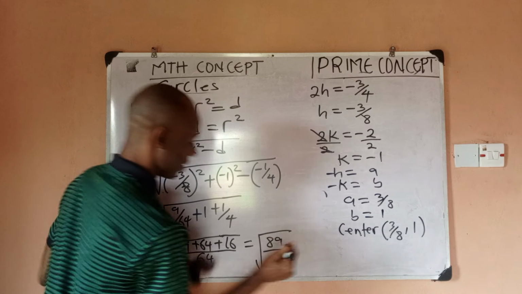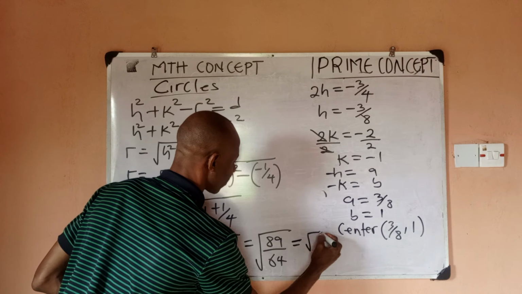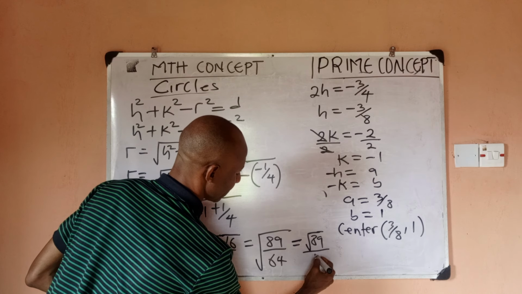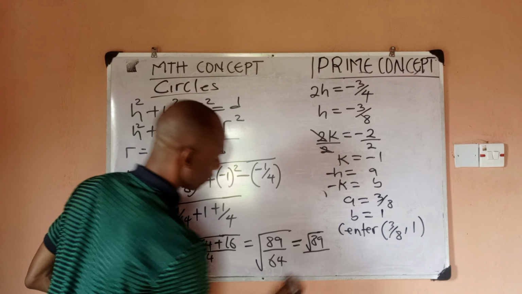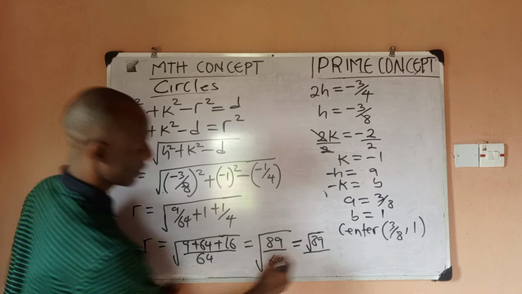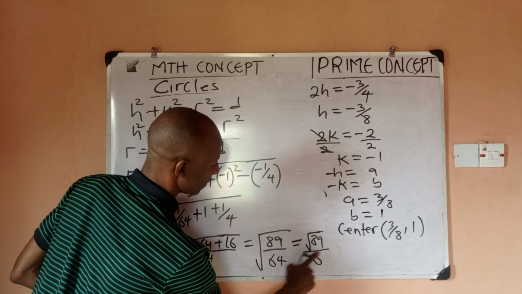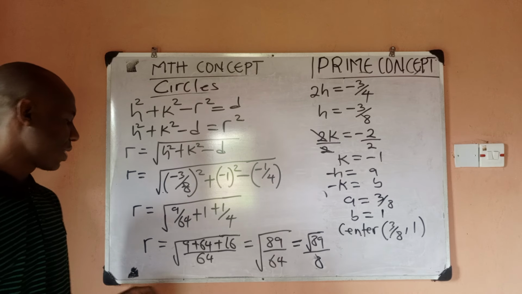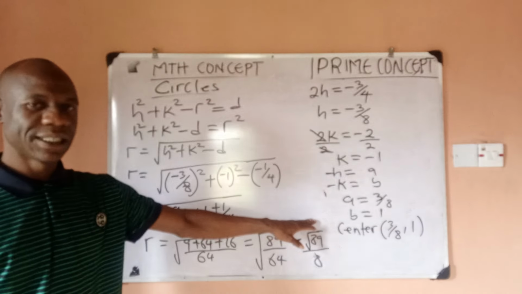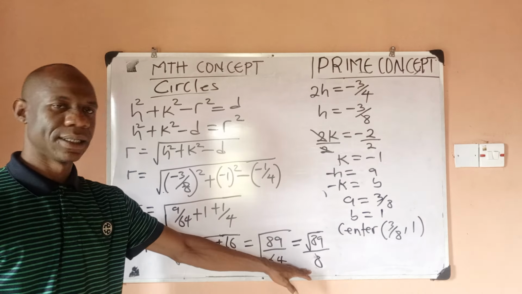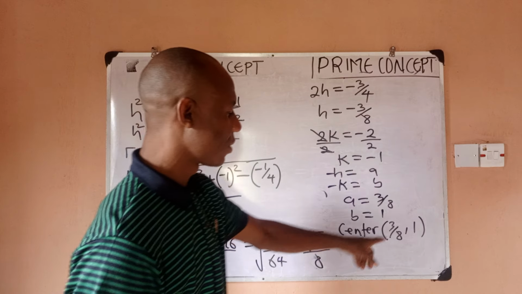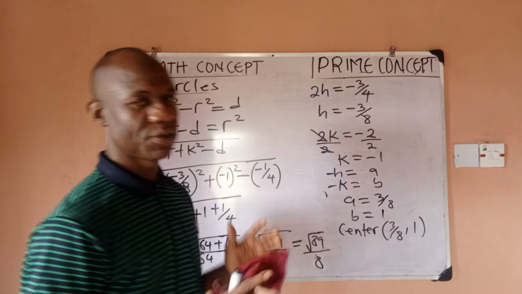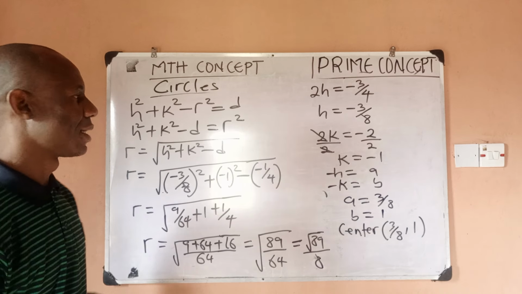So I think this can just remain like square root of 89 divided by 8. So it means that the radius of my circle is square root of 89 divided by 8, while the center of my circle is 3 over 8, comma 1. So with this, we've been able to answer this problem.